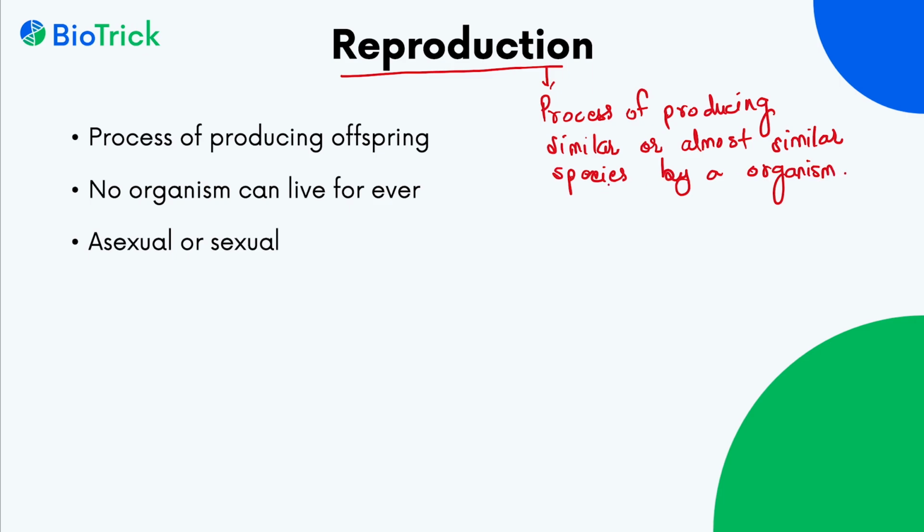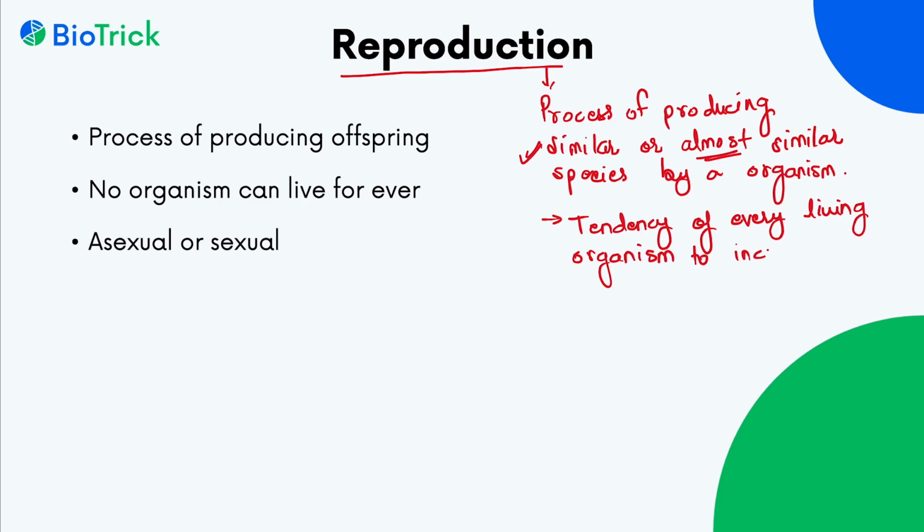So we can say reproduction is a process of producing similar or almost similar species by an organism, because it is a tendency of every living organism to increase its number. And how can the organism increase its number? By the process of reproduction.